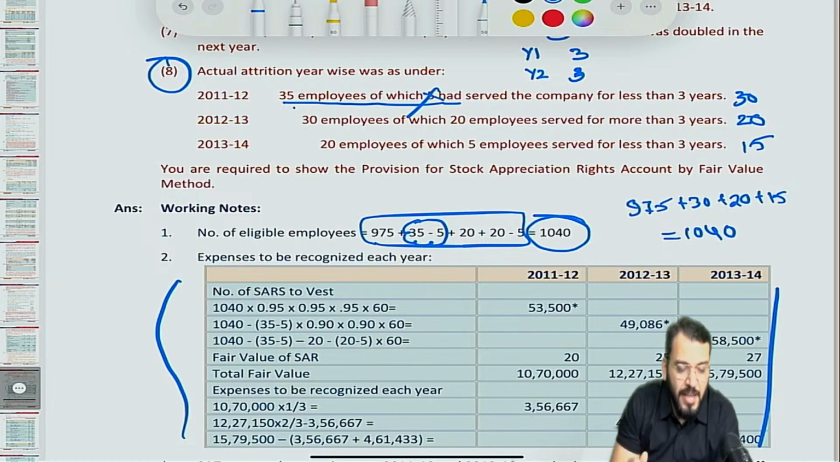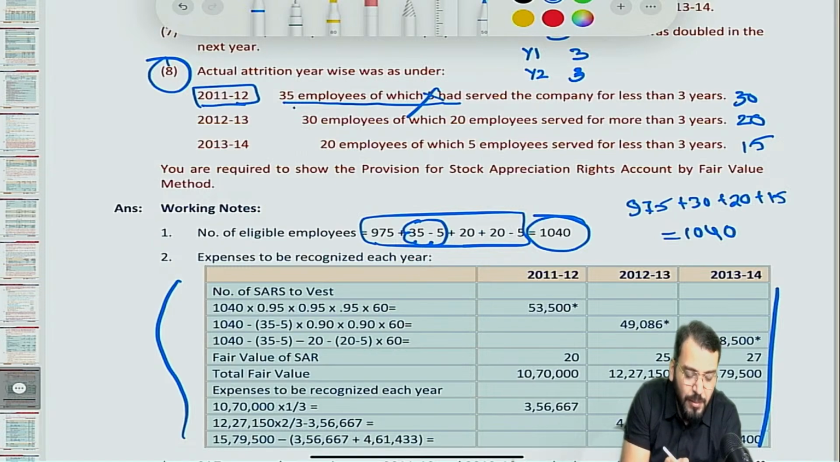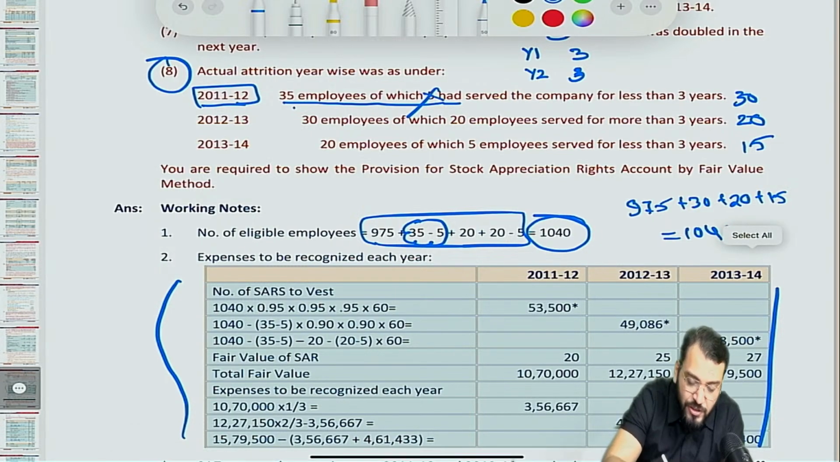The 3-year criteria is applicable from 2011-2012. Yes, from the grant date only. So 2011-12 it is only now. 35 employees, out of which 5 employees had not served for 3 years. So you will not take 5 employees, you will take only 30 employees. Understood? Chalo. Let us come to the next question. What is the next question? Let's see.